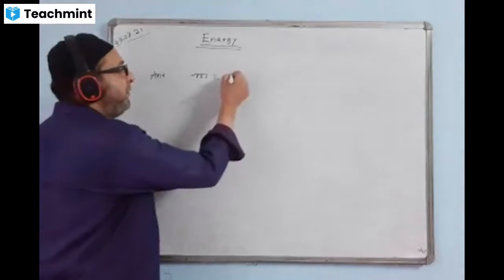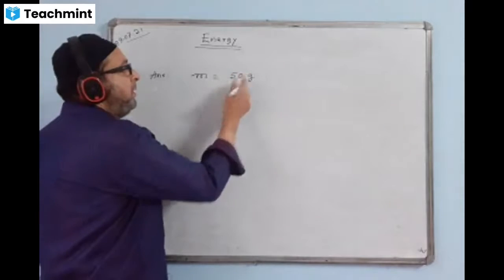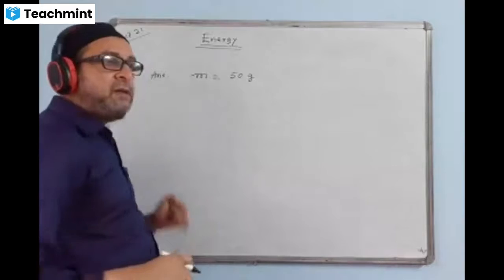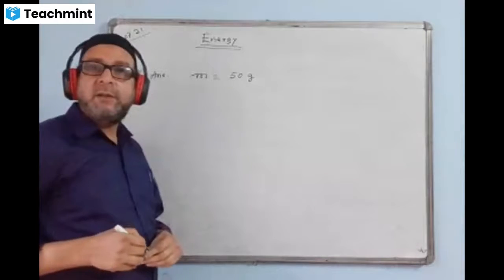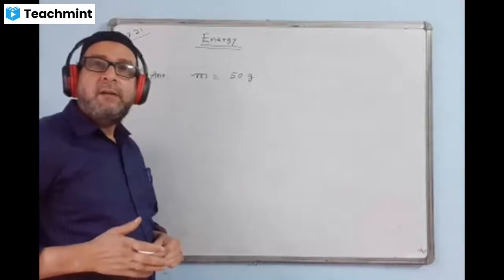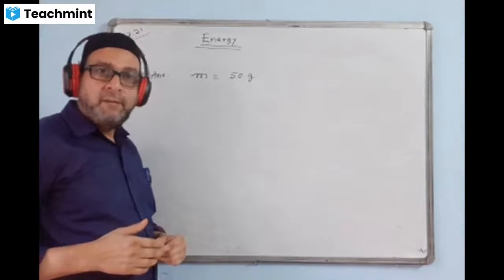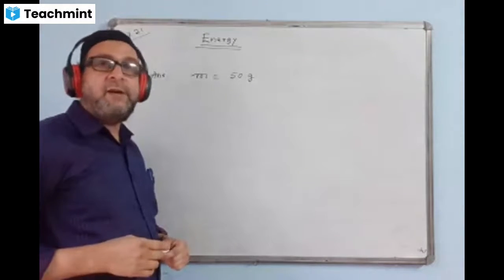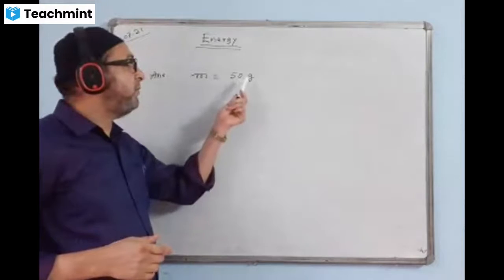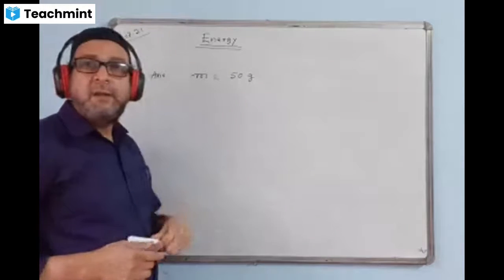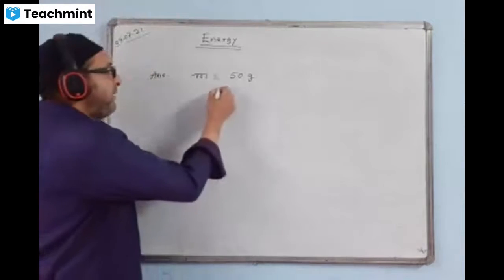Do you need to do something with it or keep it as it is? We have to convert, divide by 1000, because we have to change from gram to kg.